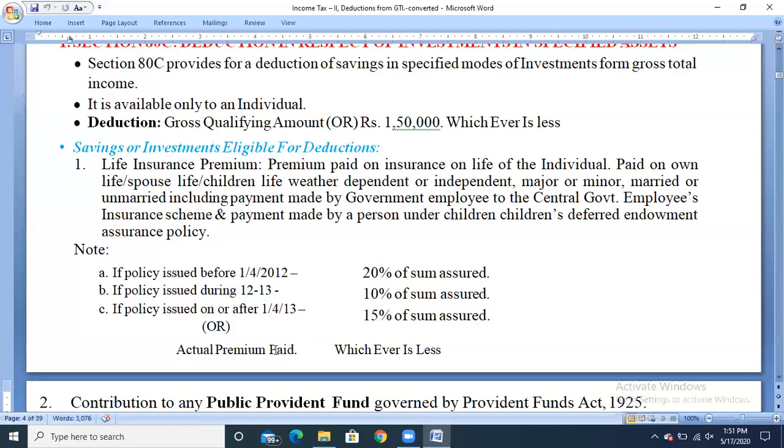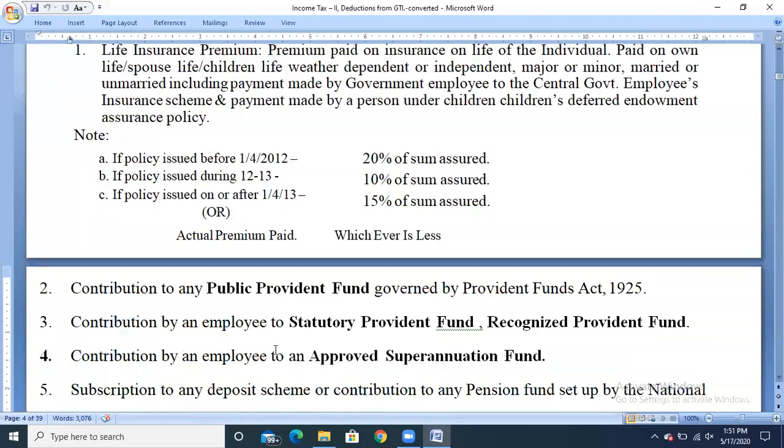Okay. Next, second one, contribution to any public provident fund governed by the Provident Fund Act of 1925. So any contribution made by the assessee for the public provident fund governed by the Provident Fund Act of 1925. I think we have seen in the salary part deductions under provident fund: public provident fund, statutory provident fund, recognized provident fund, and unrecognized provident fund. So for public provident fund, any contribution can be claimed as deduction under section 80C.